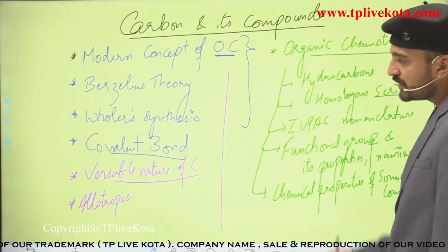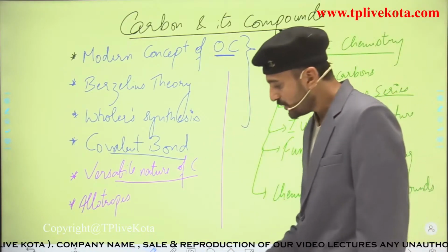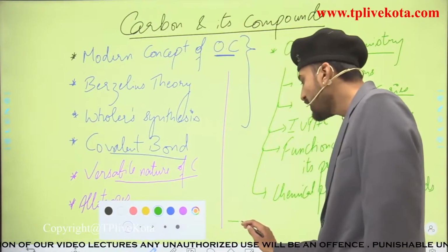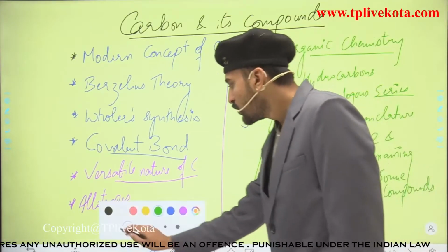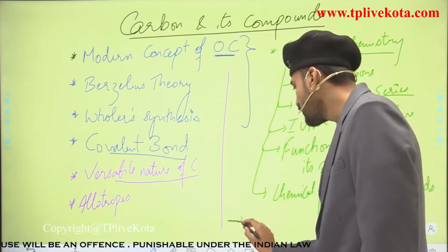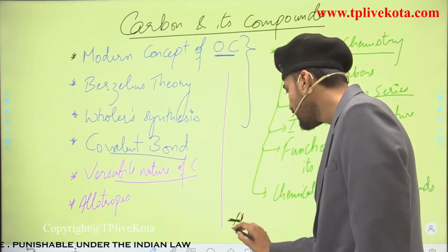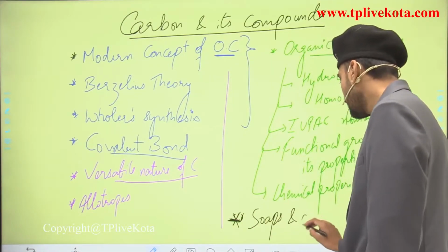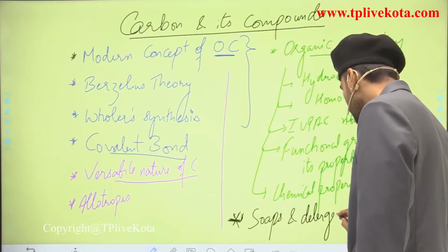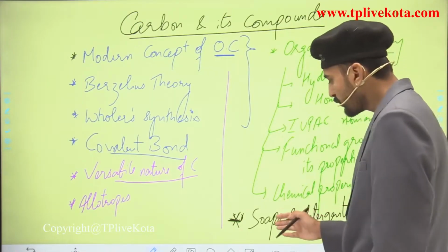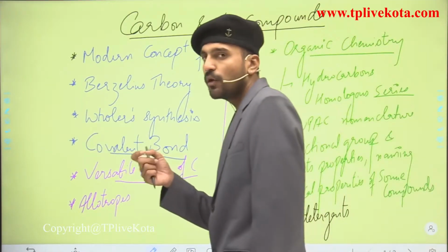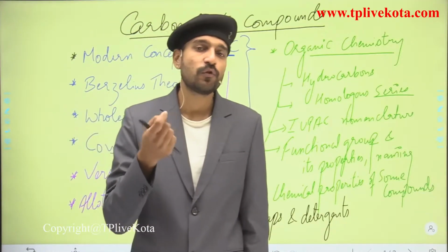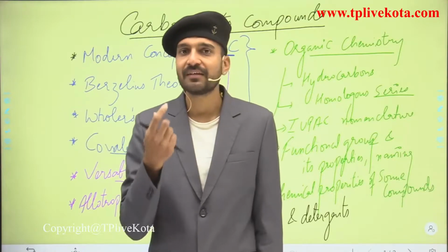So students, the last part of this chapter includes what? That is the soaps and detergents section. So here at last we are going to see the soaps and detergents. This is the last part, which includes soaps and detergents. Here we are going to see how soaps are made, what the formula of soaps is, and how soaps and detergents are used for cleaning of substances, that is the cleansing action